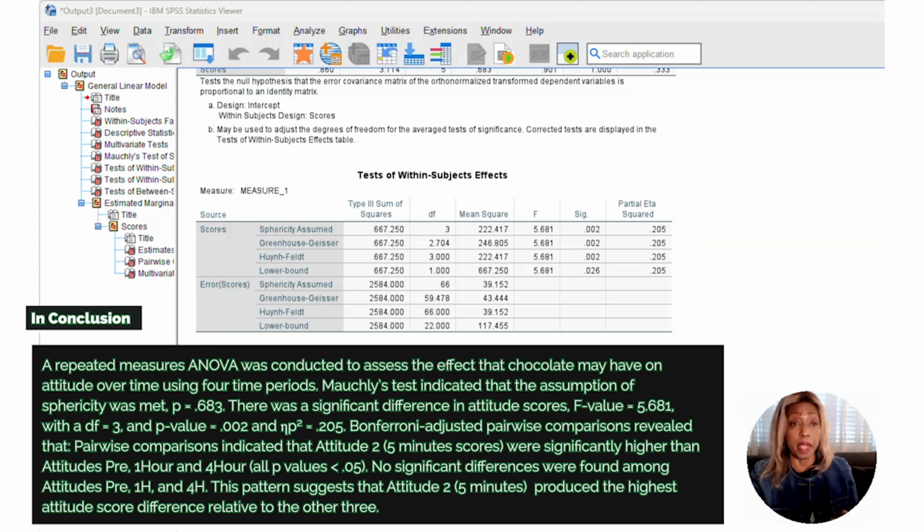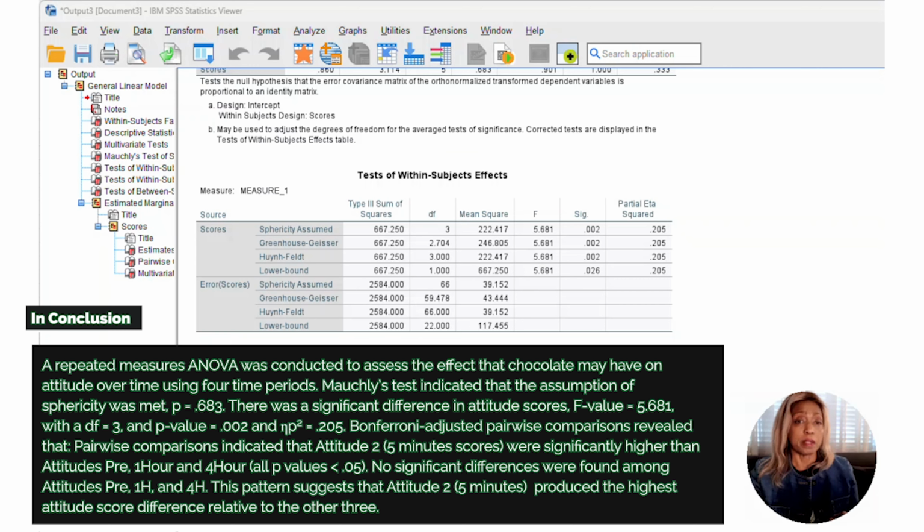Bonferroni adjusted pairwise comparison indicated that attitude 5M scores, the second score, were significantly higher than the attitude pre, which was score 1, and 1 hour, which was score 3, and 4 hours, which was score 4.